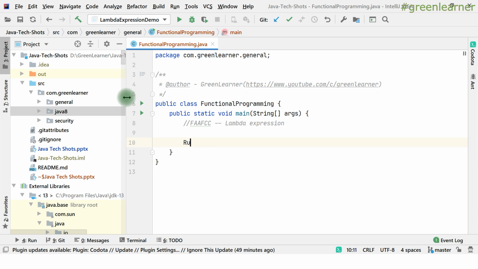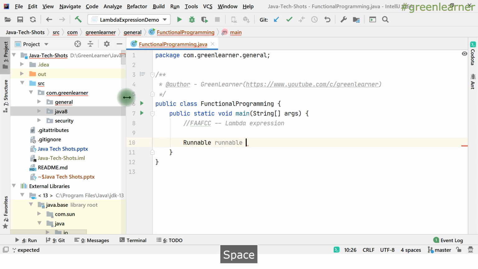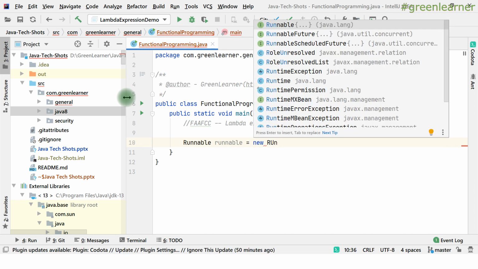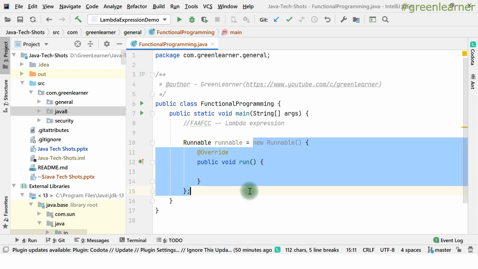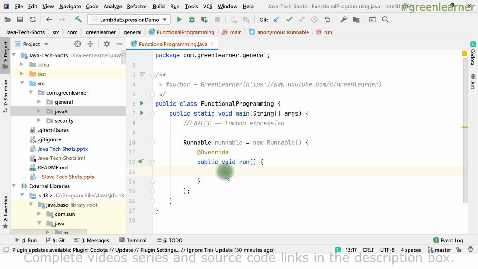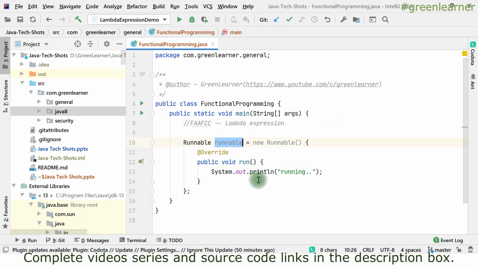If you know about the Runnable interface, if I want to create an instance of this Runnable interface, how can we do that? One way is to create the instance by using an anonymous implementation of this Runnable interface, and I have to override the run method here and write the body of it, right? So if I call this runnable, now I'll be able to trigger the run, right?